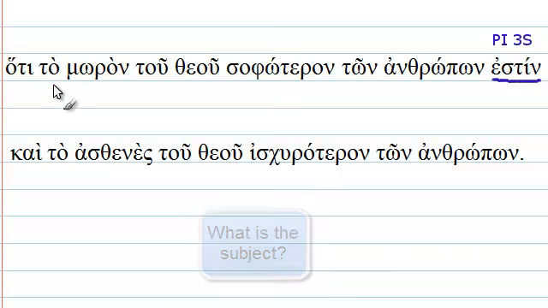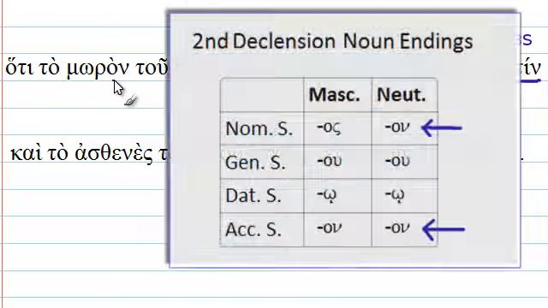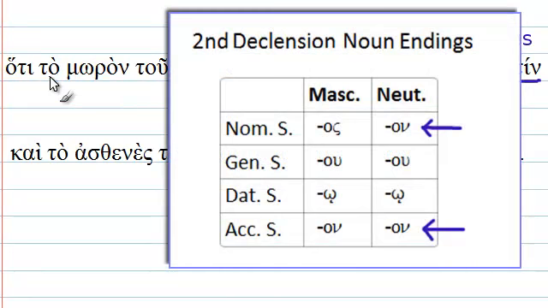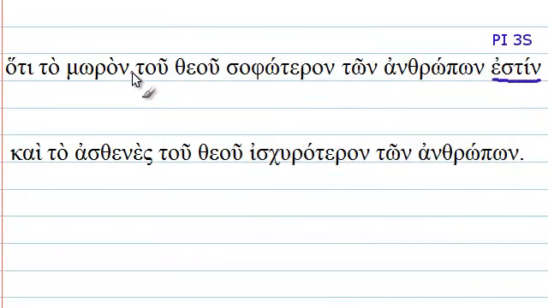Well, we'll notice here that this article is the neuter article, telling us that the adjective we're working with here is also neuter. And since it's neuter, it means that in this form, it could either be nominative or accusative. Now, since we're looking for something to be the subject, we're going to go ahead and assume that this is in the nominative case, unless proven otherwise while working through our translation.